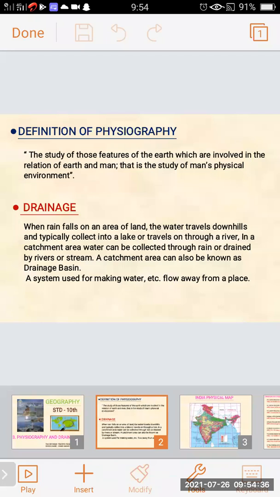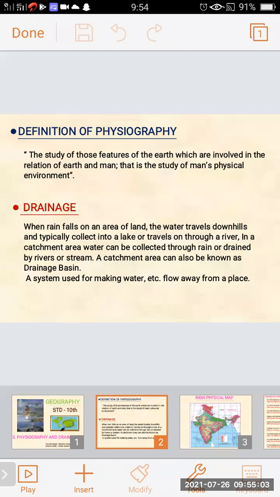It's called drainage. When rain falls on the land, the water travels downhill as per the slope, and typically collects into a lake or flows through a river.